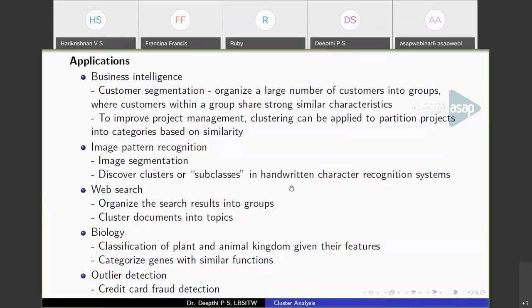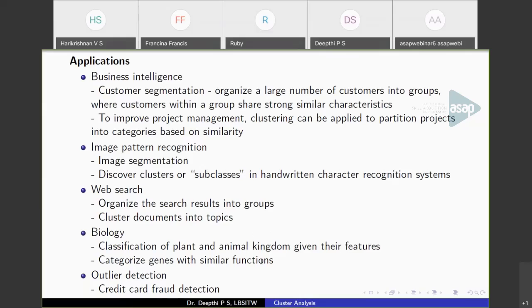And in web search, it is used to cluster search results. When you search for some information on the web, you'll get a lot of search results that can be organized into similar groups. Also clustering documents into topics. Then in biology, you can classify the plant and animal kingdom given their features, or maybe into phylum, species and so on. The classification or hierarchical organization can be done using clustering. Also genes that perform similar functions can be categorized using clustering.